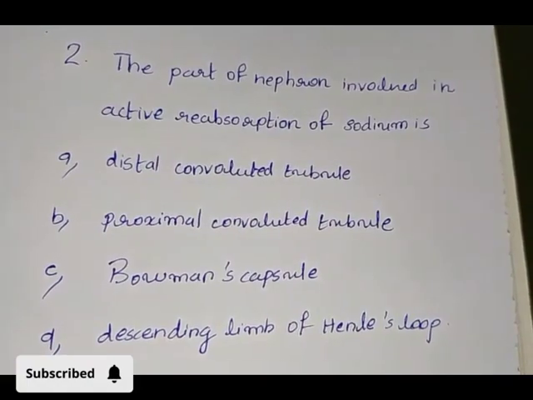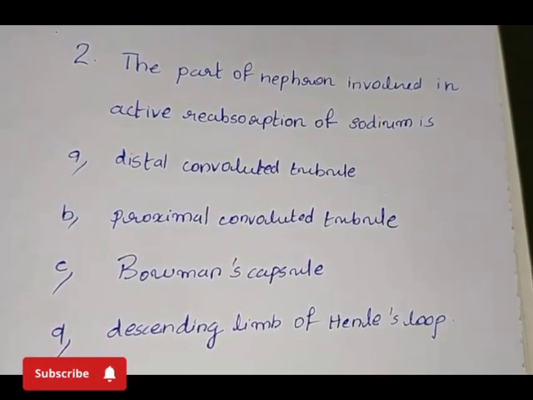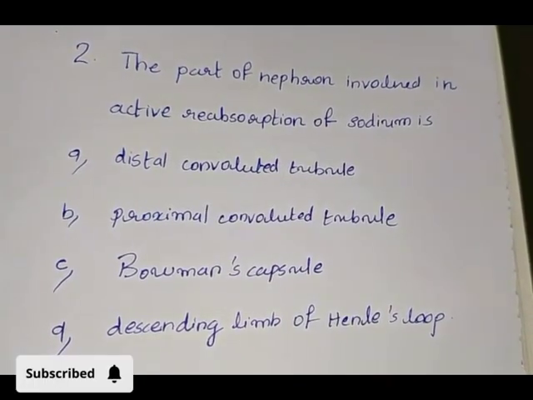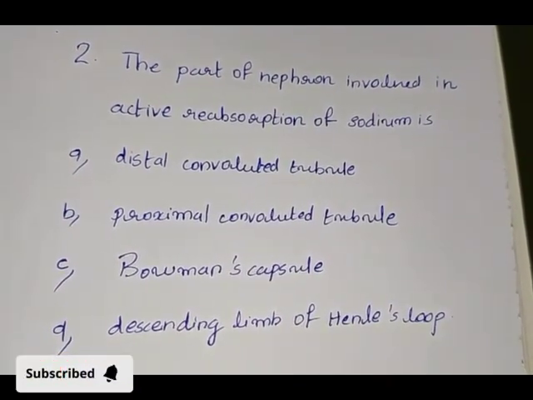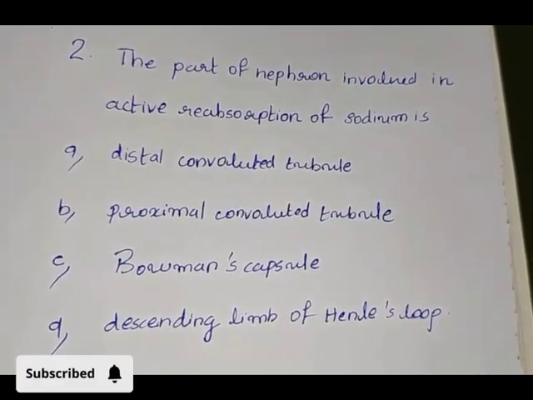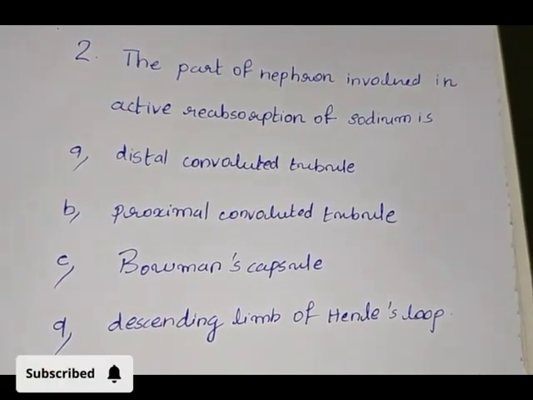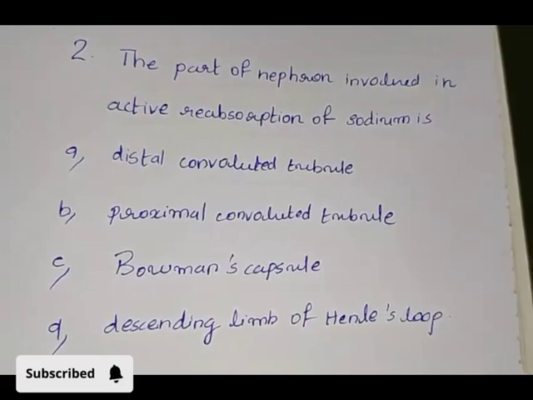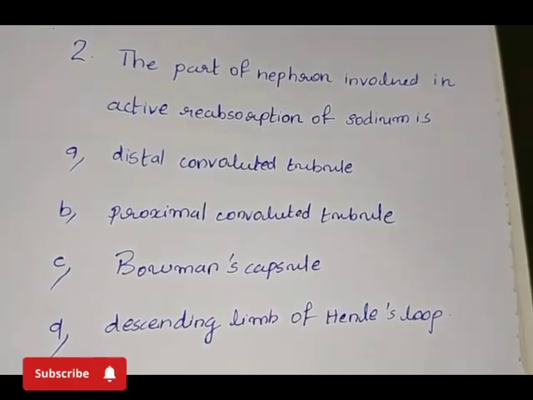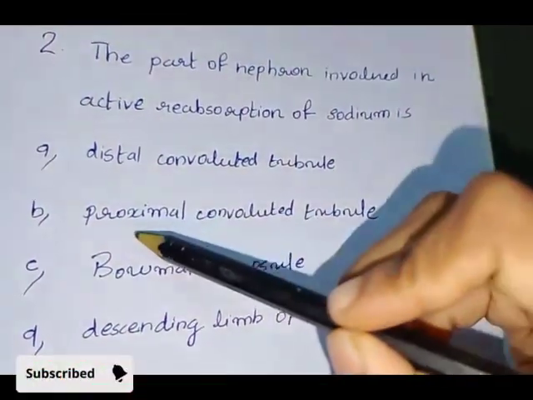2. The part of nephron involved in active reabsorption of sodium is A. Distal convoluted tubule, B. Proximal convoluted tubule, C. Bowman capsule, D. Descending limb of Henle loop. Answer: option B, Proximal convoluted tubule.